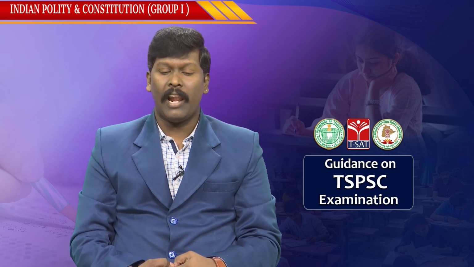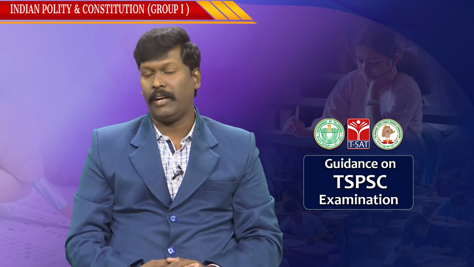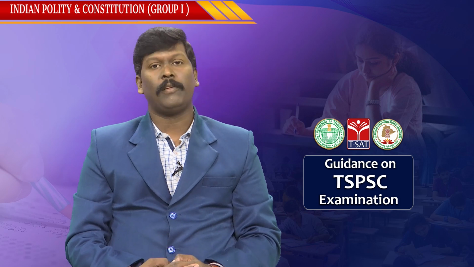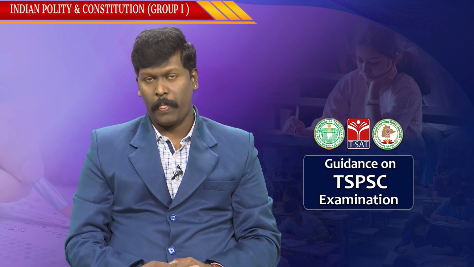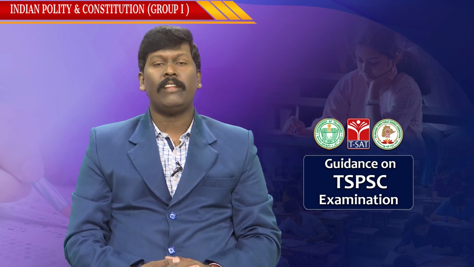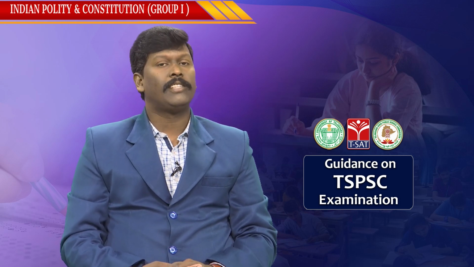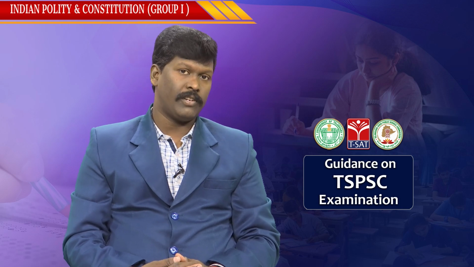We saw and discussed Panchayati Raj institutions and municipalities, their evolution as well as the 73rd and 74th Constitutional Amendment Acts and their features. In this class, let us see the other components of chapter 5.